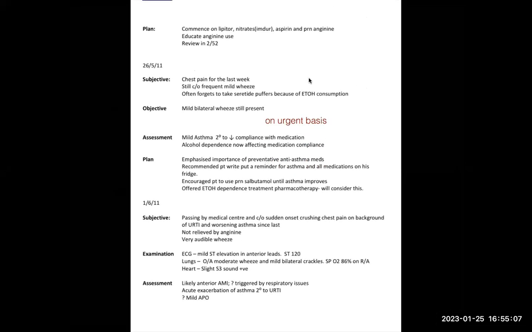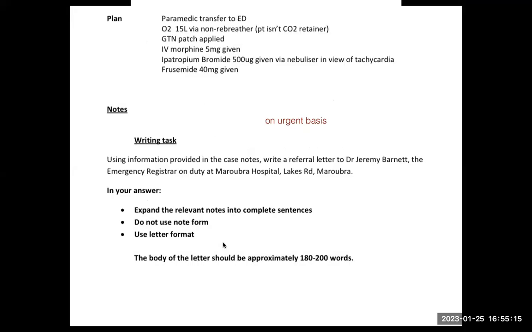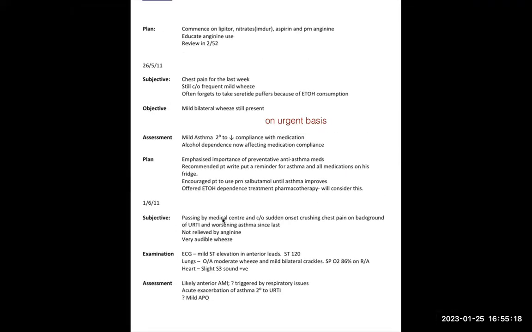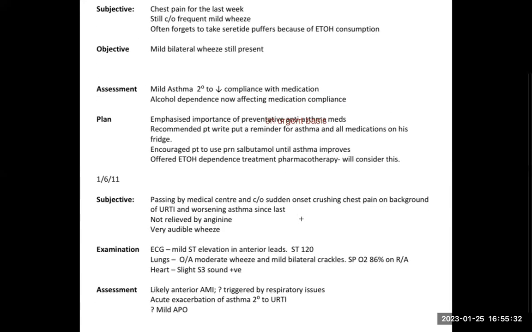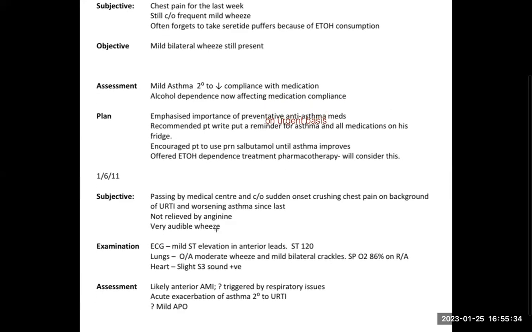So I'm just going to look at today's visit. The last visit that is given is the most important visit, because it tells you what exactly has happened. The last visit says that the patient was passing by the medical center. Last visit means today. Today he was passing by the medical center. He had sudden onset crushing chest pain on the background of URTI and worsening asthma since the last visit, not relieved by Ventolin, with a very audible wheeze.